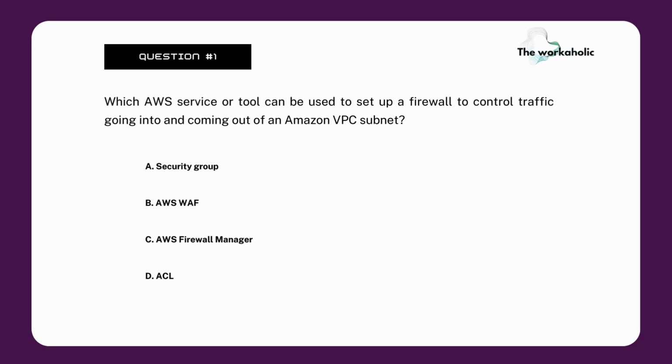Here is the rule. When you have traffic going on a subnet, automatically choose NACL. And when you have traffic going into and coming out of an EC2 instance, directly choose security group. In this question, we have a subnet, so we will go directly with NACL. So the right answer there is option D, NACL. Moving to the next question.